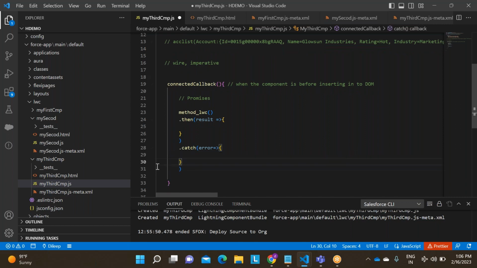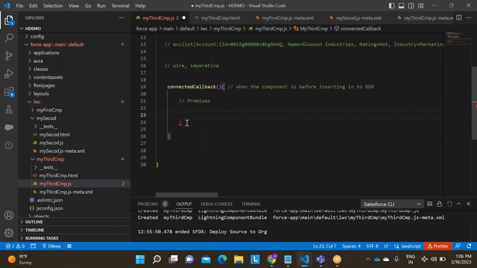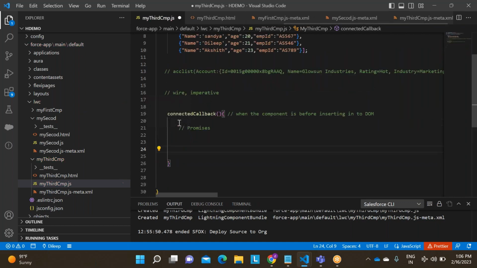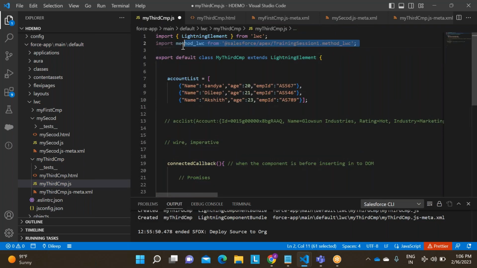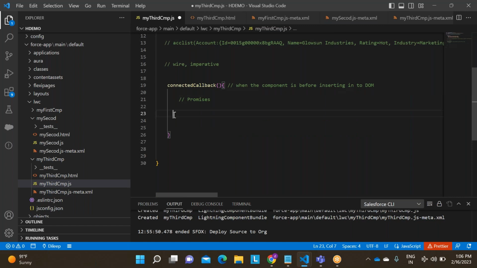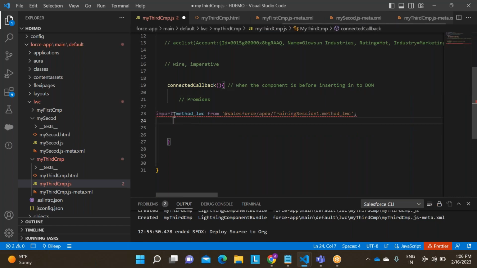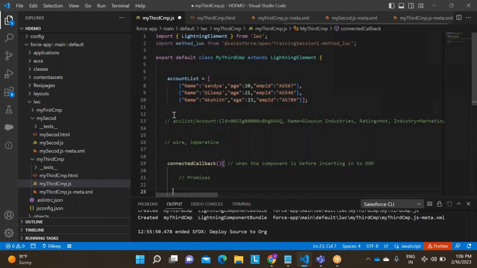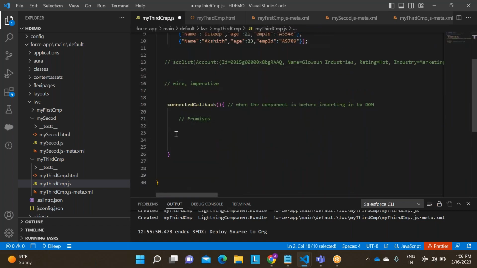Any doubts here? Any syntactical doubt also you can ask me. Again, I am writing for your understanding. First, take this one method from LWC, just paste it here. Control C, control V, method symbol.